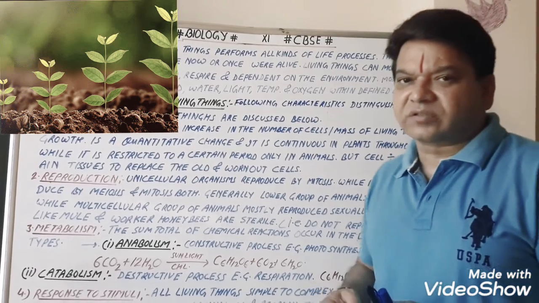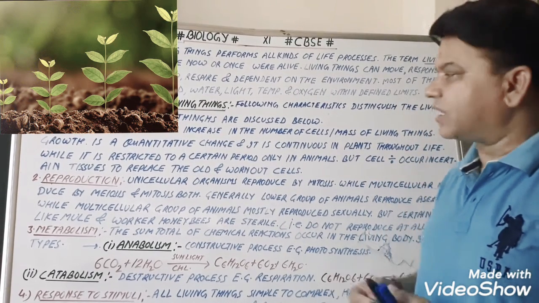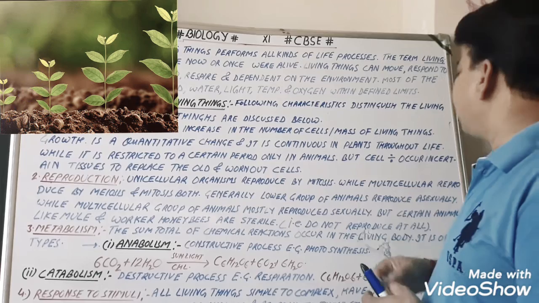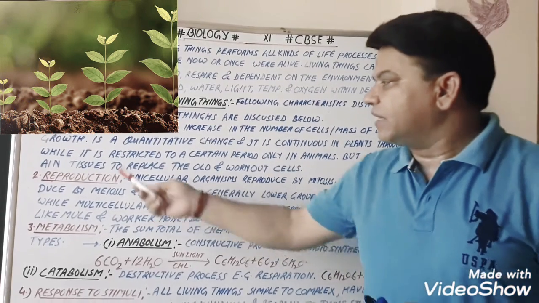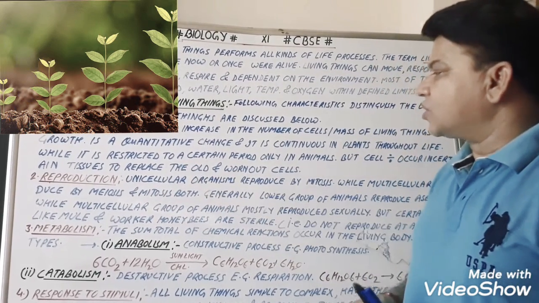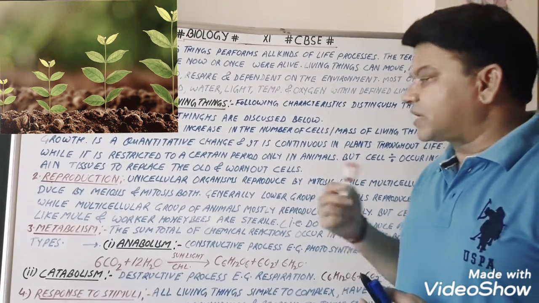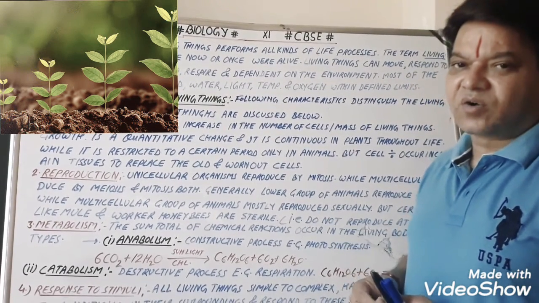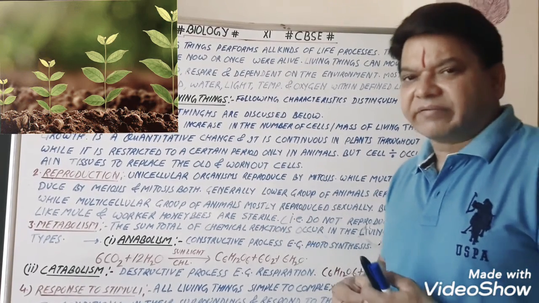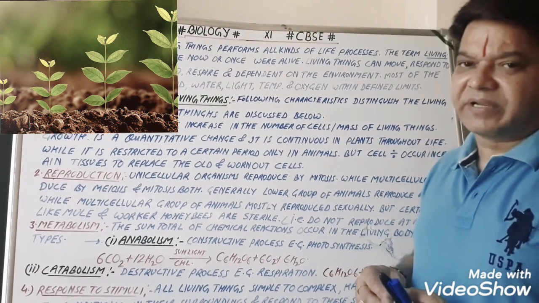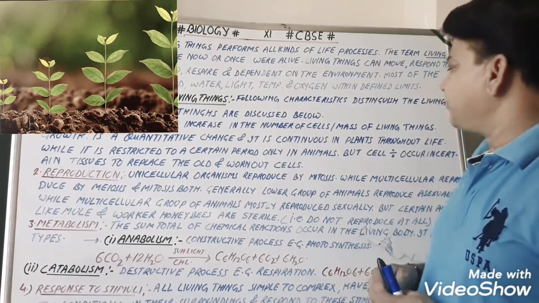In plants, growth occurs throughout the life and it is always continuous, while it is restricted to a certain period only in animals. So we can say that in animals growth is limited. After a certain period the growth is stopped.